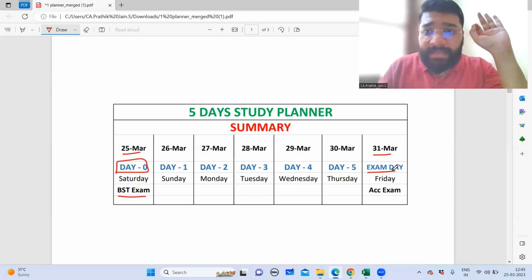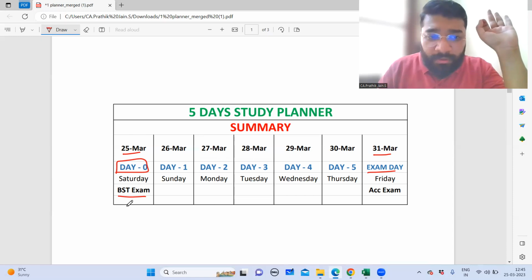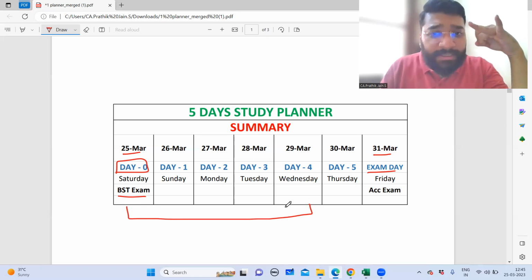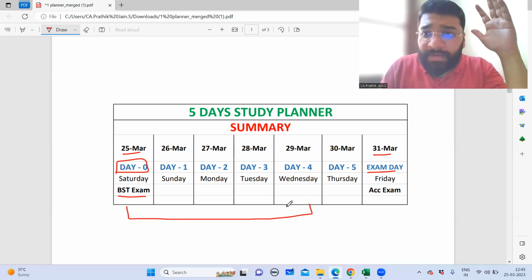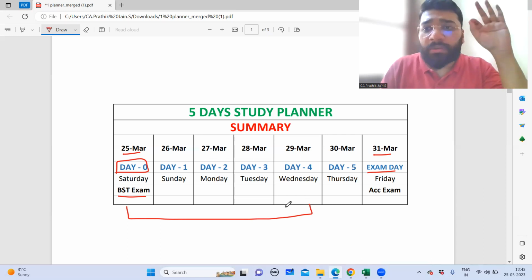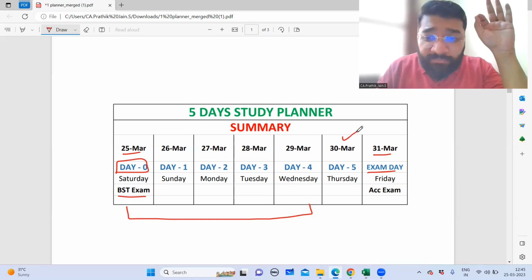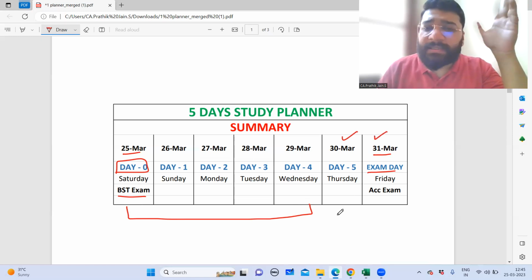Now, please remember very carefully that you will start your preparation, guys, on your day 0 and you will complete your preparation by day 4. All the chapters from the partnership series, from the accounting for share capital or debenture series, and your third volume, which is basically your ratio, financial statement, and cash flow, everything, all the topics you'll be completing by day 4, so that on day 5 and on exam day, day 5 you will be roughly having somewhere in the range of 10 to 12 hours, and on the exam day somewhere in the range of 2 to 3 hours.